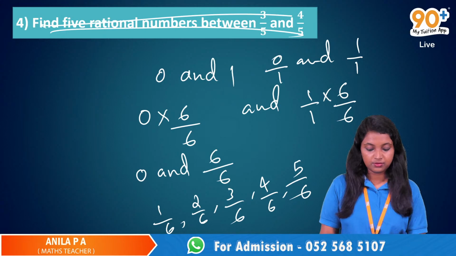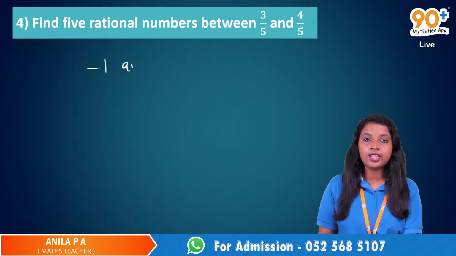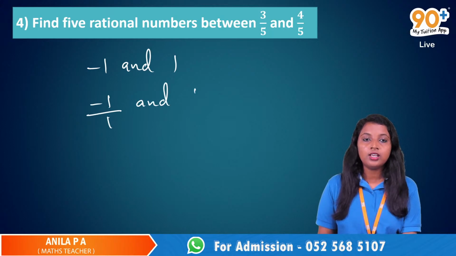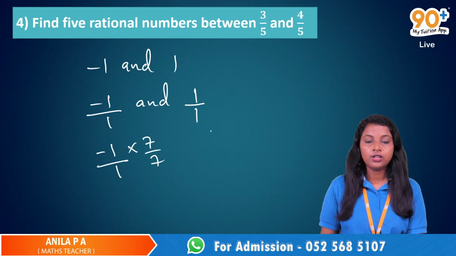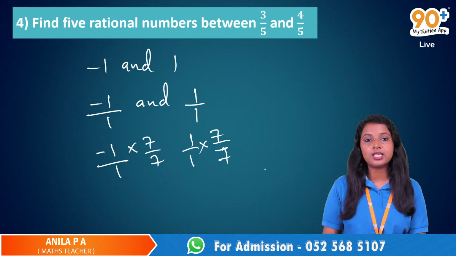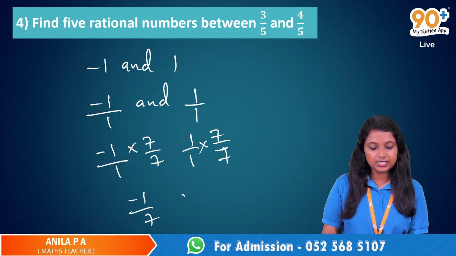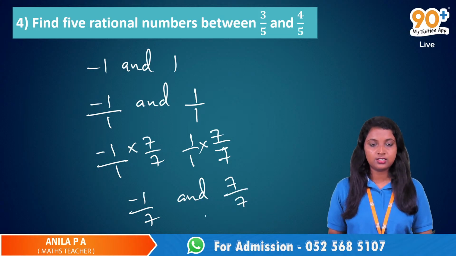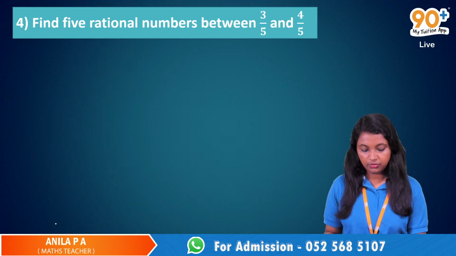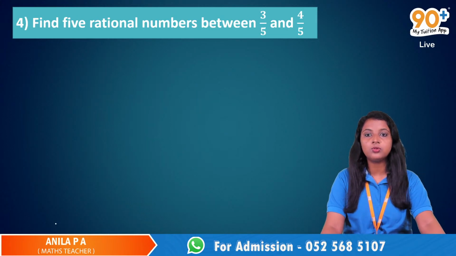Even though they are like negative 1 and positive 1, just do the same thing. Negative 1 and 1 by 1, to find the 6 numbers, just do 7 by 7. It will be 1 by 1 into 7 by 7, so minus 7 by 7 and 7 by 7. So we have 0 by 7, 1 by 7, 2 by 7, just like that. We can do the same thing for any two integers.